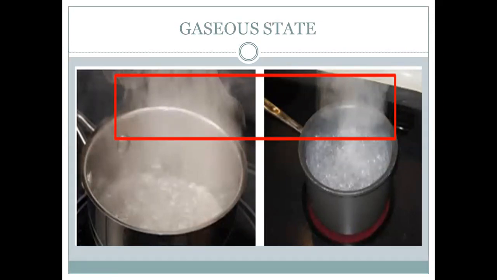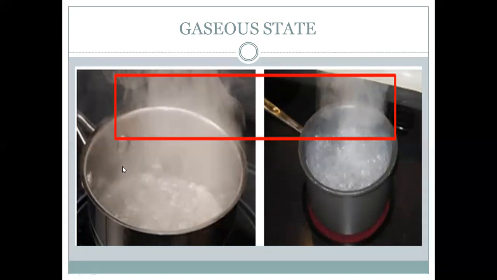So today when you are at home, I want you to take a note of all these things. The liquid state of water, then the solid state of water, that is the ice cube. And when mommy is cooking in the kitchen, please check out, boil some water and see the gaseous state of water. So you will get to know all the three states of water.